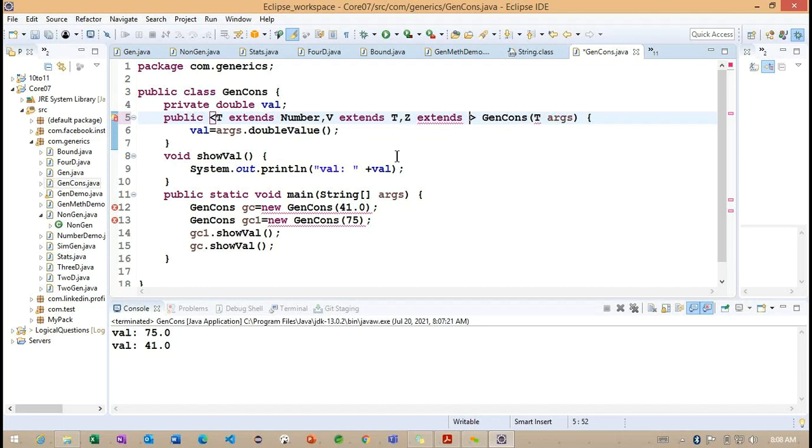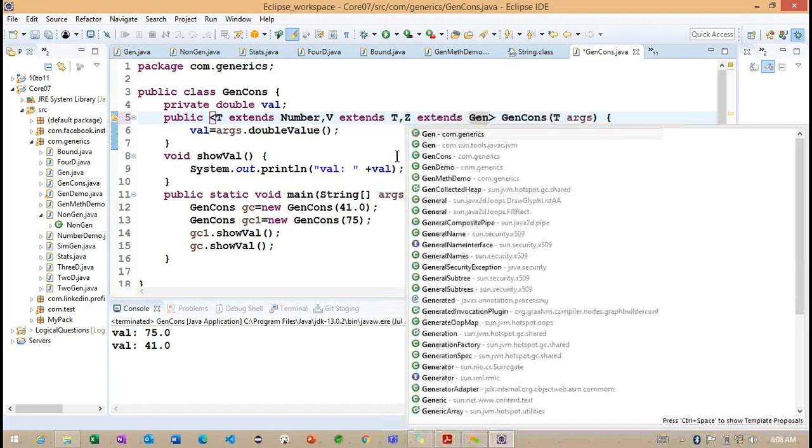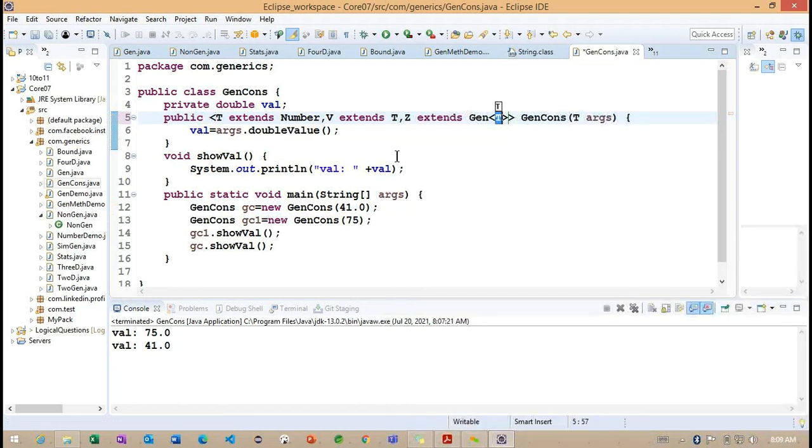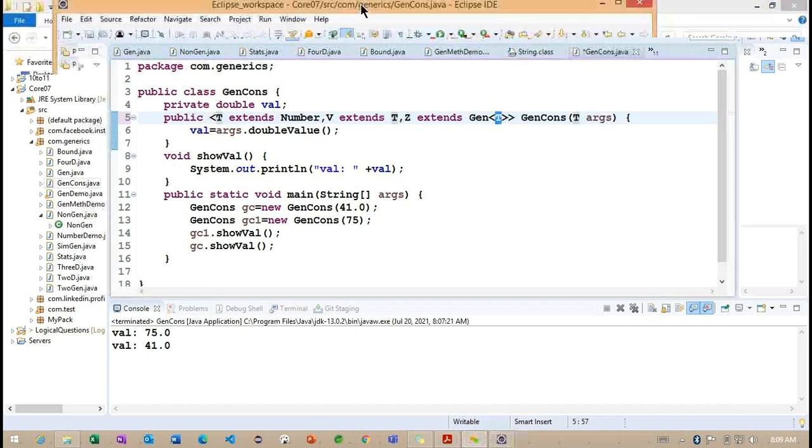What is the parameter we can take? Observe here. How many conditions are we making here? This is very important. We can make anything here. Whatever the Z we are providing here needs to extend to this particular Gen. While creating this particular Gen, again we are having the T.